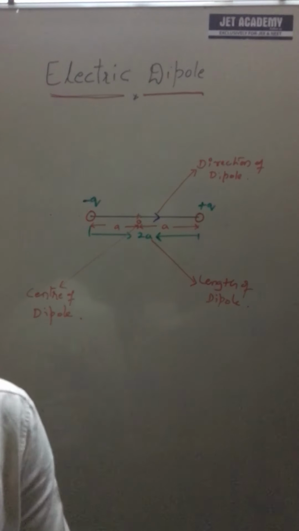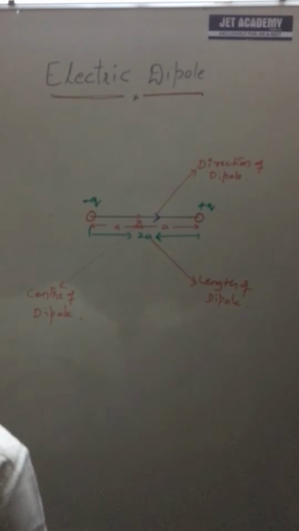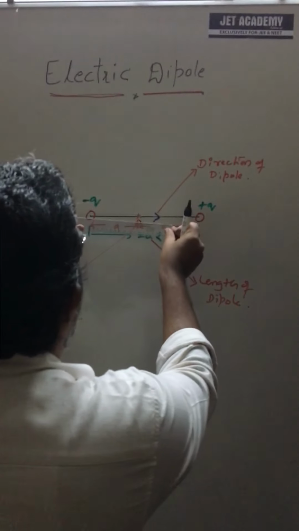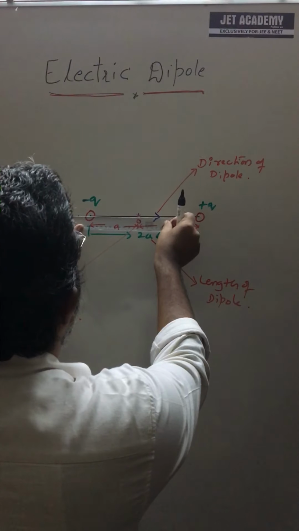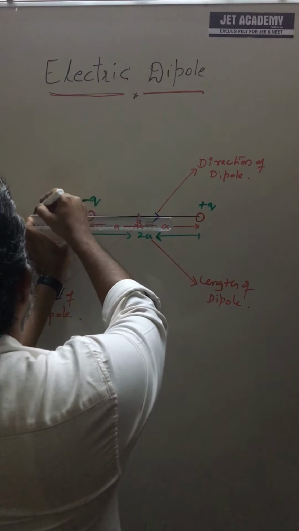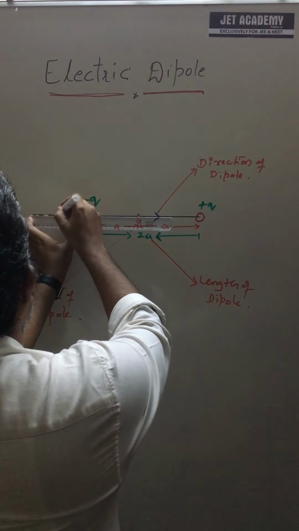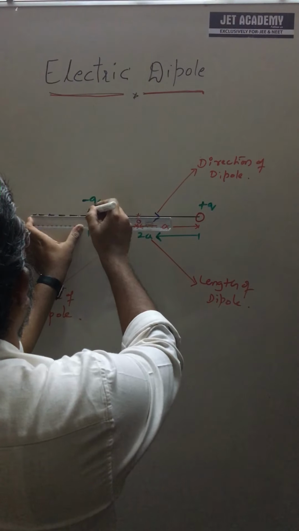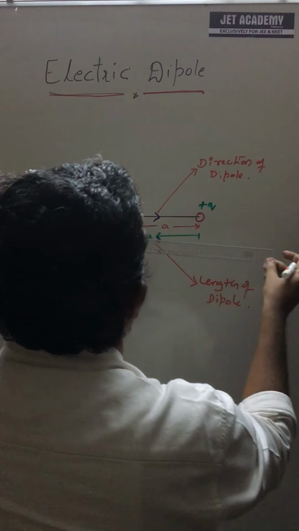Okay? Now, axis of dipole. What is the axis of dipole? It is an imaginary line that passes through the polarities, the line joining both the charges along its length.